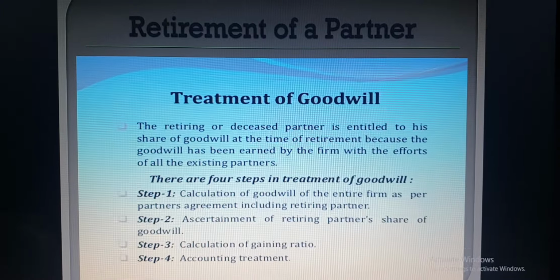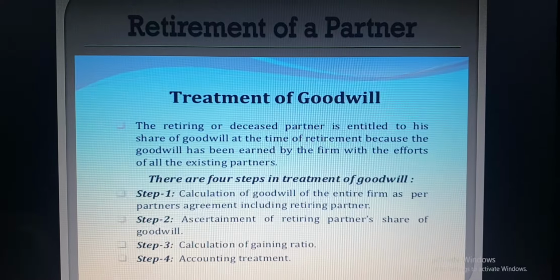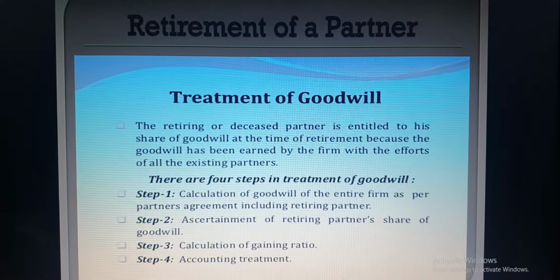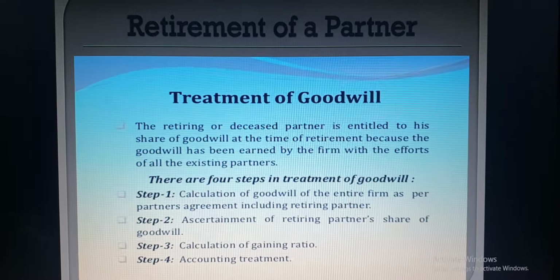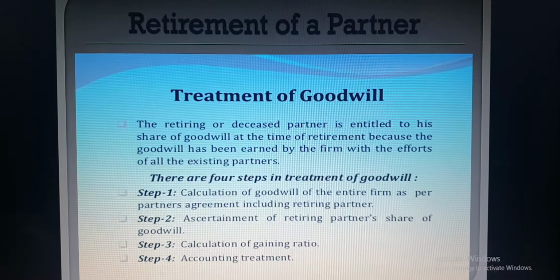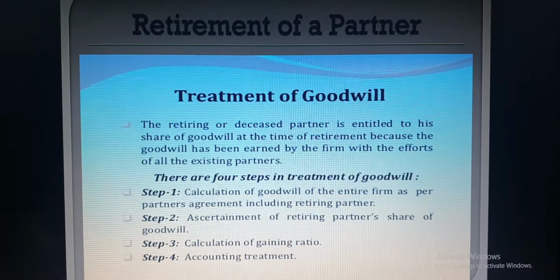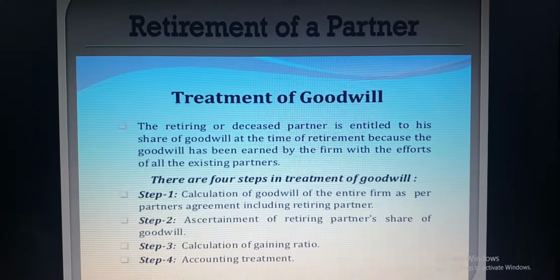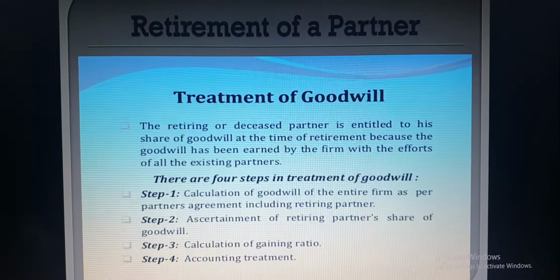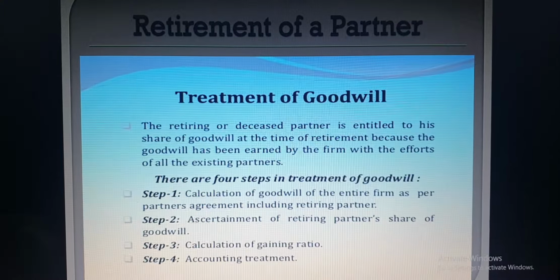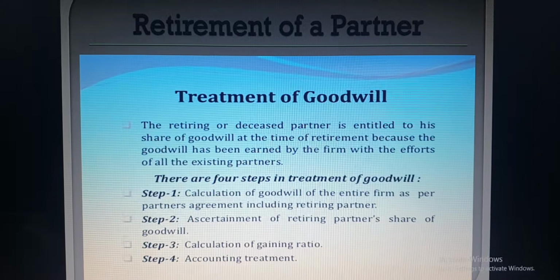Now there are 4 steps in the treatment of goodwill. First, calculate the goodwill of the entire firm as per the partners' agreement, including the retiring partner. This will be applicable if the goodwill of the firm is not given in the question. Generally, the goodwill of the firm is given in the question. Now second, ascertain the retiring partner's share of goodwill. Out of the firm goodwill, you have to find out the goodwill of the retiring partner by multiplying the firm goodwill into the retiring partner's share.